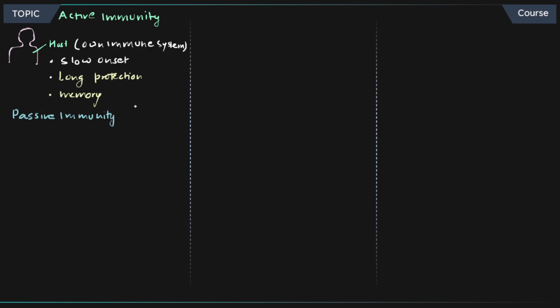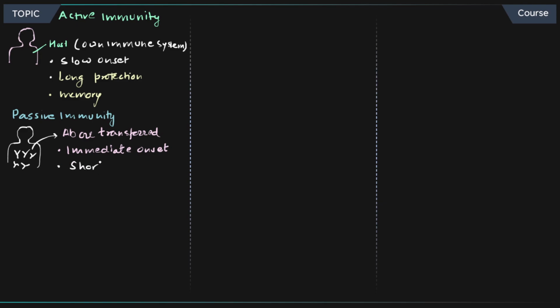Passive immunity is when you are getting the immune system transferred, right? So let's say this is the host and it is getting antibodies from a different organism. Antibodies are transferred from a different host, and those antibodies provide the protection to the host. Next, it's immediate when the antibodies are provided, so the immune system will work immediately, but it is short-lived.